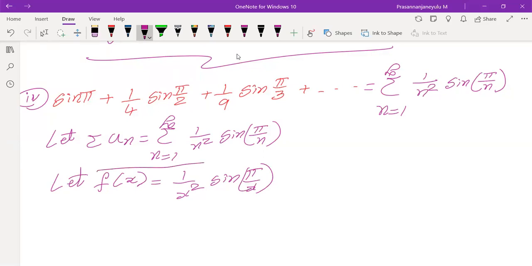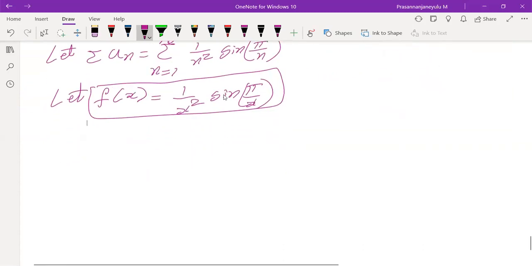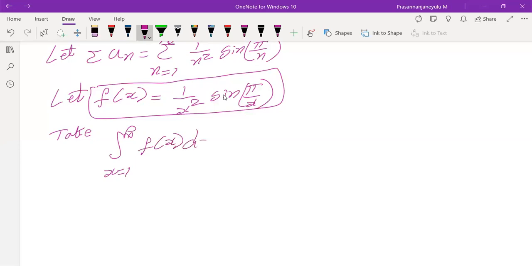This is our f of x function. When we take f of x, we have to take integration. That implies, find the integral x varying from 1 to infinity of f of x into dx, equal to the integral x from 1 to infinity of 1 by x square into sine of pi by x into dx. Then can we find it here?